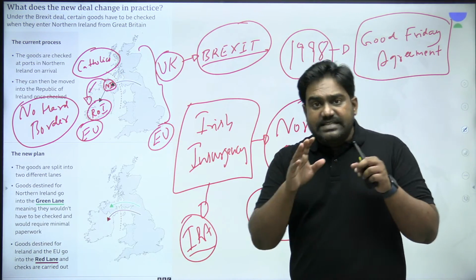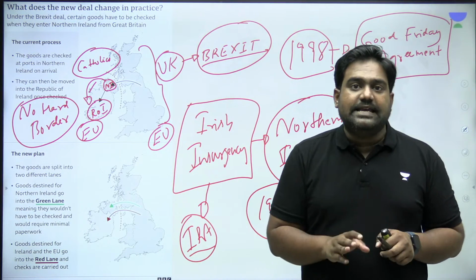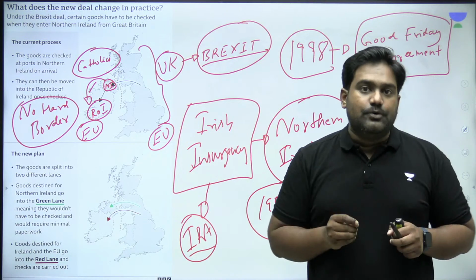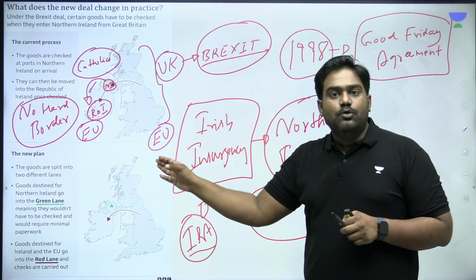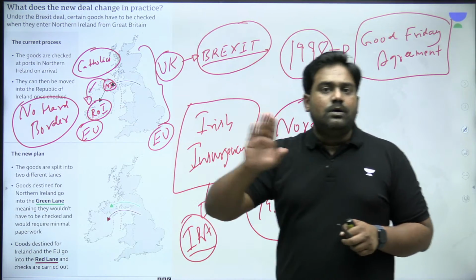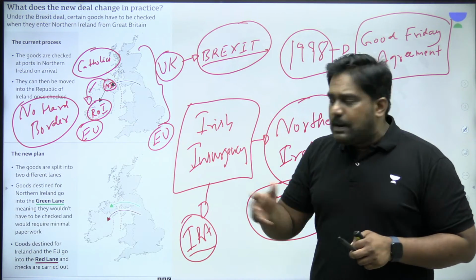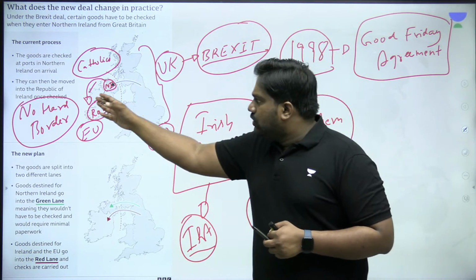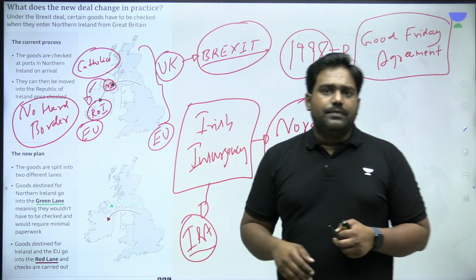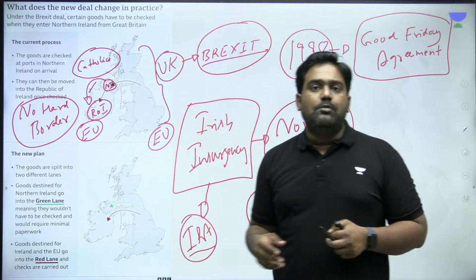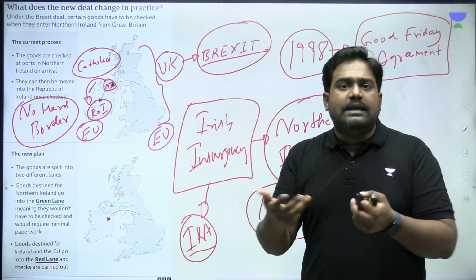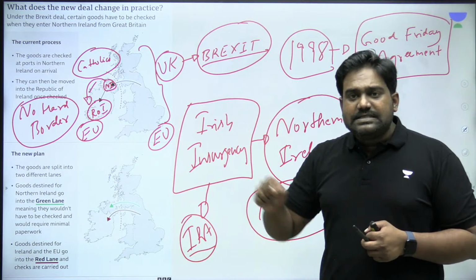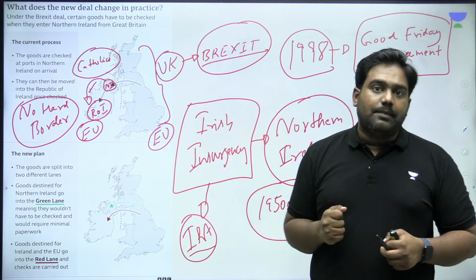Now this arrangement was easily possible before 2016 because both the territories, both the countries here were part of European Union. UK was also a EU member. Republic of Ireland was also a EU member. So as part of European Union, they were part of the same free trade area and customs union. So it didn't matter whether Britain continued to maintain the free border, because as EU members, they were bound to maintain free borders, allowing for free movement of people and goods. But with Britain's exit from EU, a new challenge came up.